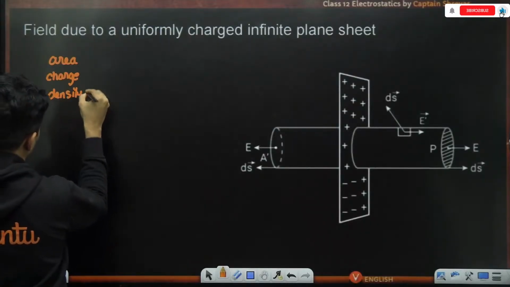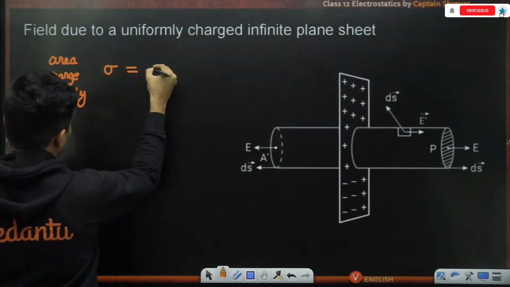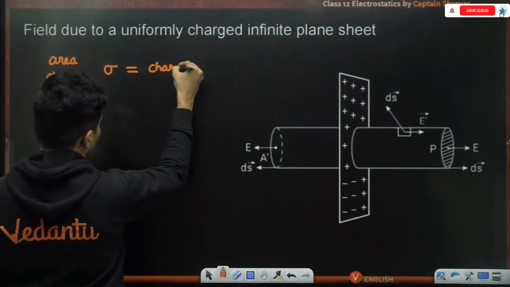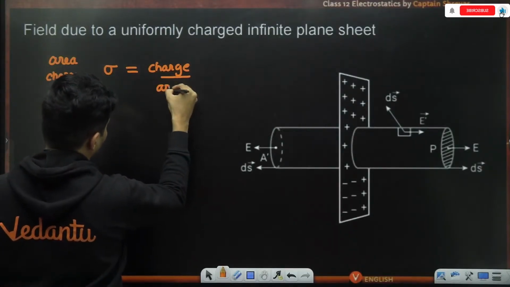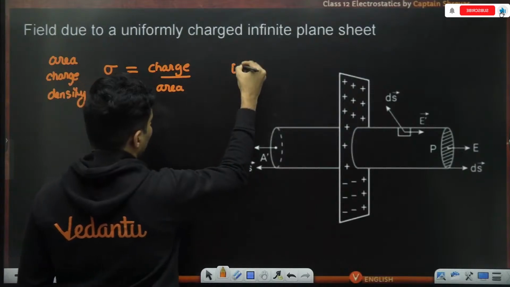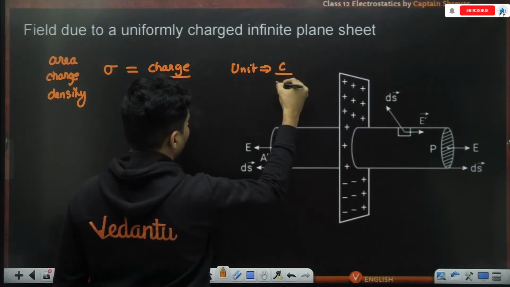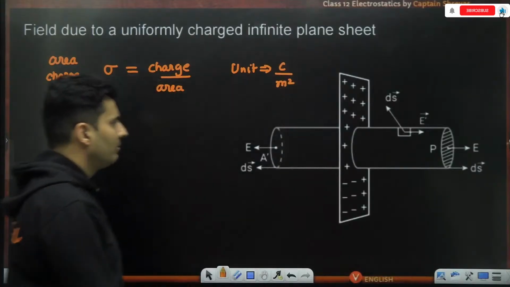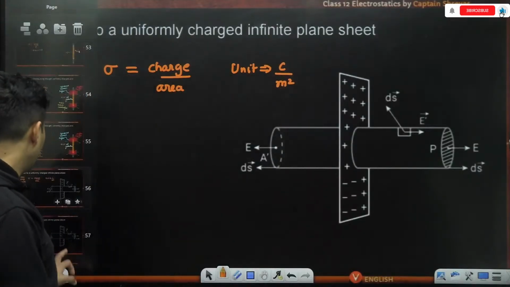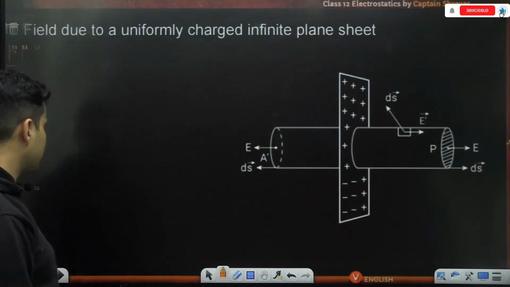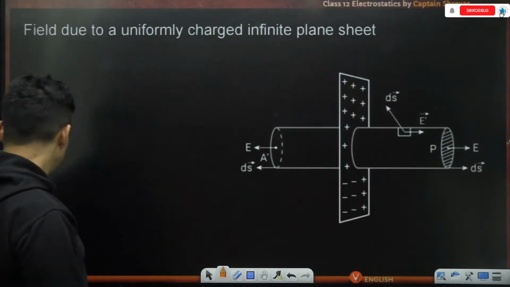The symbol for that is sigma, which is nothing but how much charge is there per unit area, and the unit for that is coulomb per meter square.